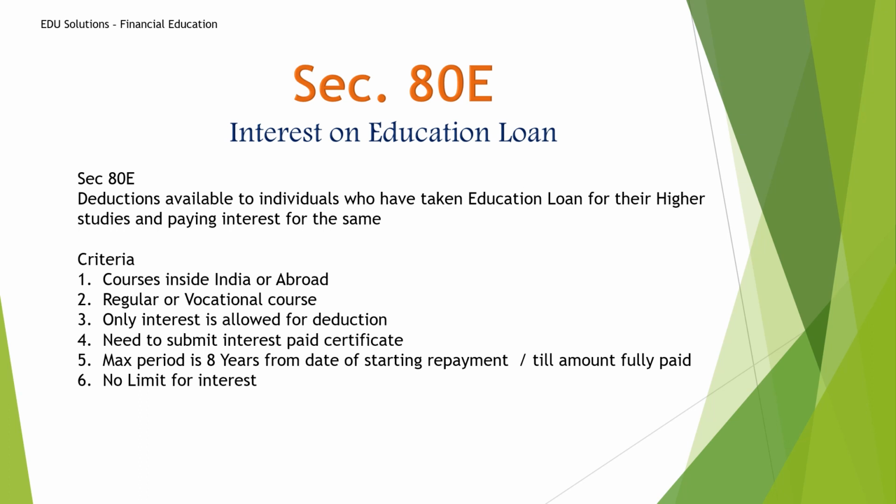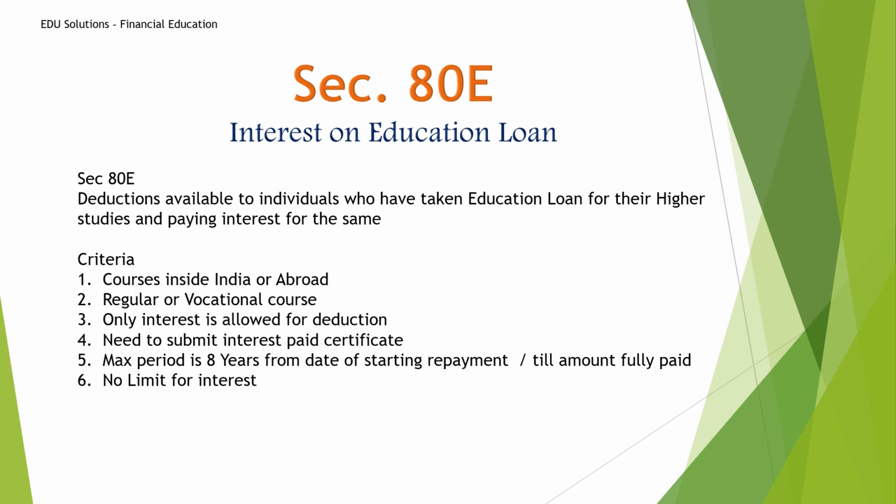Then the maximum period is 8 years from the date of starting repayment. For example, if you are starting the course in the year 2000 and your course is completing in 2003 and your loan payment starts in 2004, this 8 years is calculated from 2004 and not from the date of loan taken. So from 2004 you will get 8 years, that means until 2012 you can claim this interest part. After that, whatever interest you are paying will not come under claim.